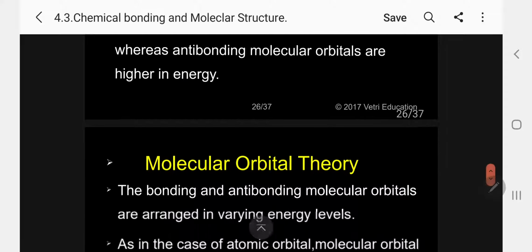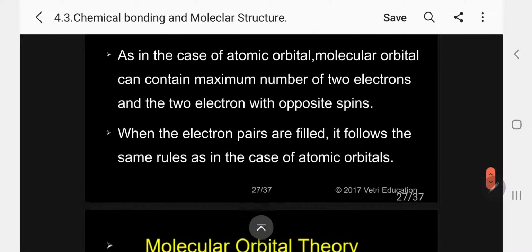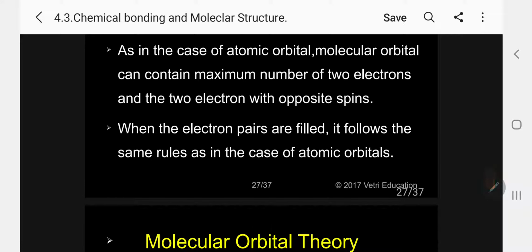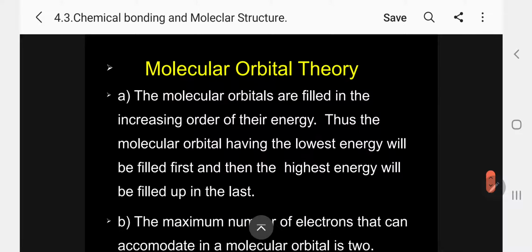Okay, next. The bonding and antibonding molecular orbitals are arranged in varying energy levels, as in the case of atomic orbitals. As in the case of atomic orbitals, molecular orbitals can contain a maximum of 2 electrons. So a molecular orbital also contains a maximum of 2 electrons, and the 2 electrons have opposite spin, as usual in the case of atomic orbitals. When the electrons are filled, it will follow the same rules as in the case of atomic orbitals.